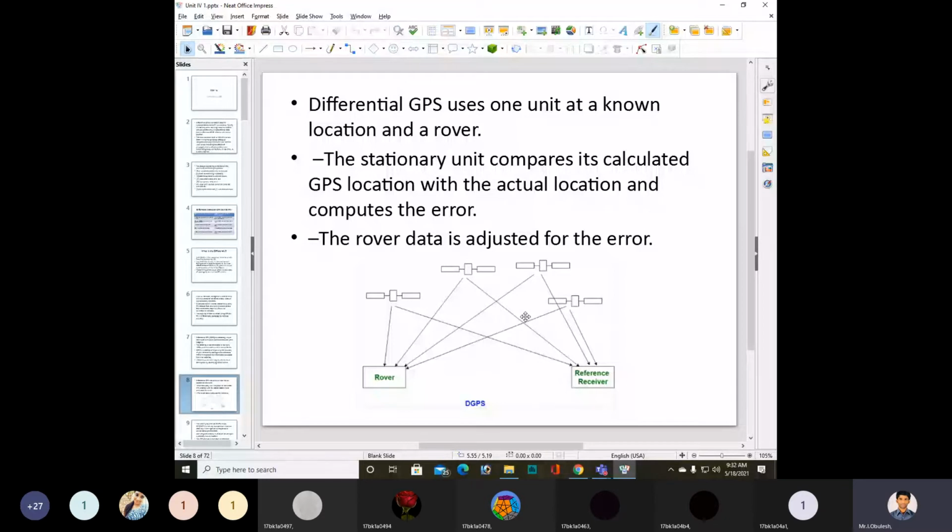So the rover data is adjusted for the error. If you get an error, you need to adjust the rover data and rectify that error.